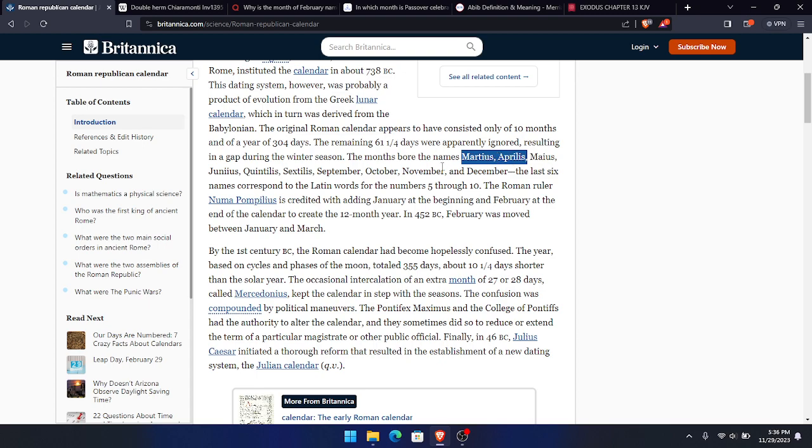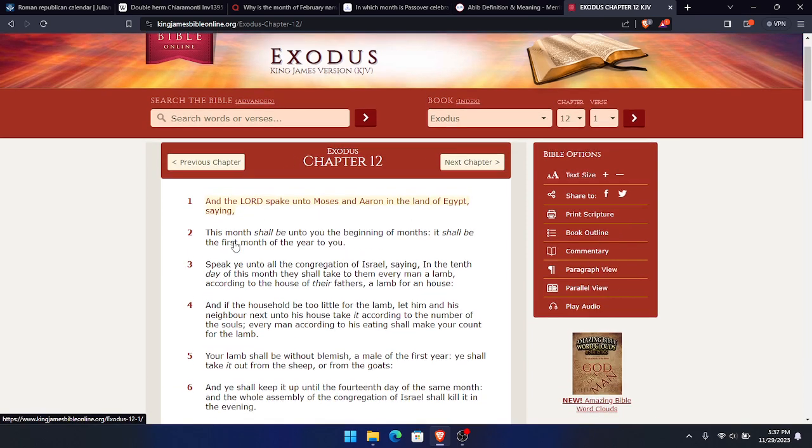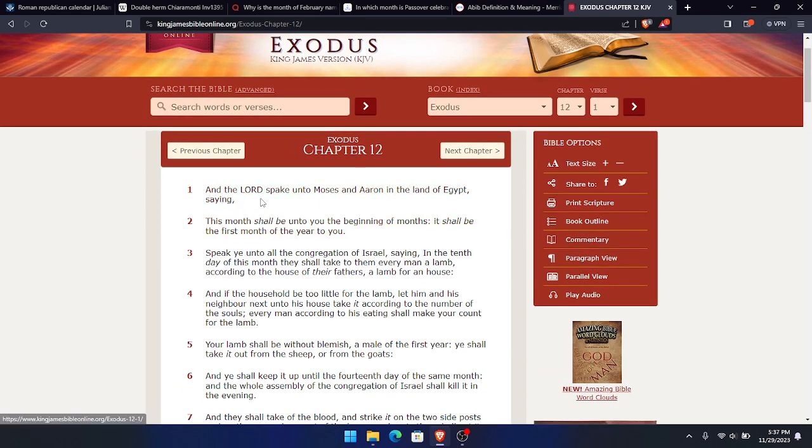Which represents the Passover, because the Passover is in the month of Abib, as we're reading right here. And this came ye out of the month of Abib, talking about the Passover, which is the first month of the year. Because in the 12th chapter, when it talks about the Passover, it says, and Yahweh spake unto Moses and Aaron in the land of Egypt, saying, this month shall be unto you the beginning of months. It shall be the first month of the year to you.